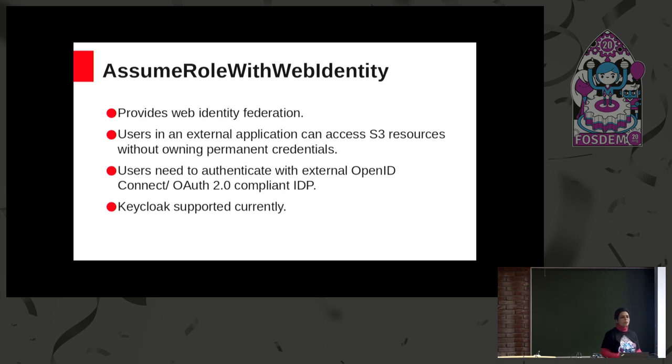The next API is Assume Role with Web Identity. This API is mostly for any kind of external application that wants to access S3 resources, and it can do so without owning any kind of permanent credentials. The main part here is that the external app should be able to authenticate its users with any external OpenID Connect or OAuth 2 compliant IDP. And currently in RGW we have provided support for Keycloak. We are looking into other IDPs, but right now it is only integrated with Keycloak.